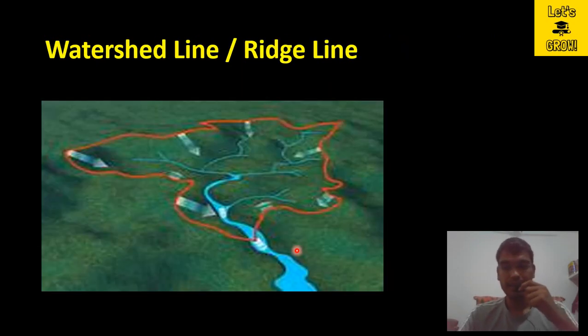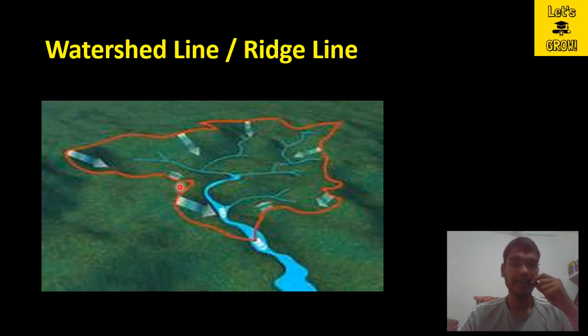So here you can see an image of a watershed. Here you can see this red color boundary. This is the catchment boundary, and for this catchment, this point is the outlet. You can see here my red color laser. This is the outlet of this catchment, and this red color boundary is made of the points of highest elevation in this area, usually the mountains or hills. These are all the top points of the mountains or hills.